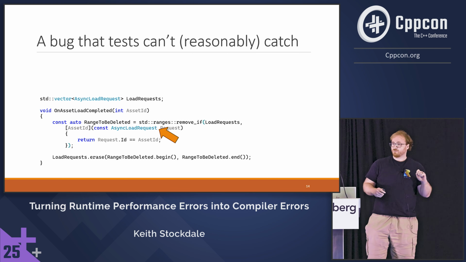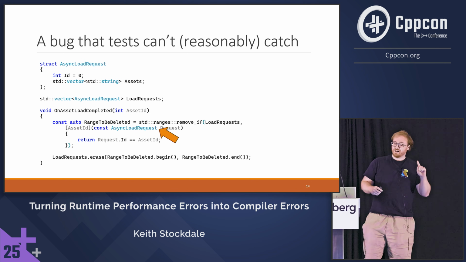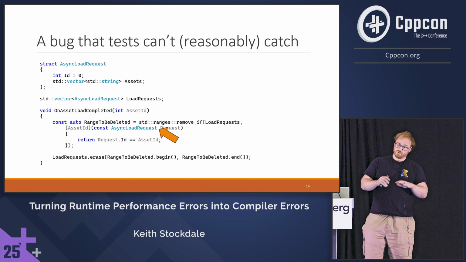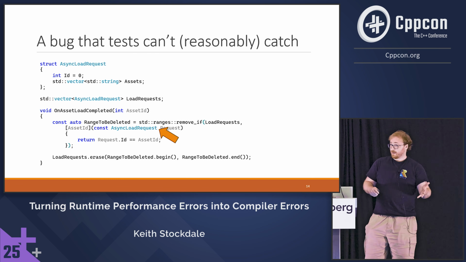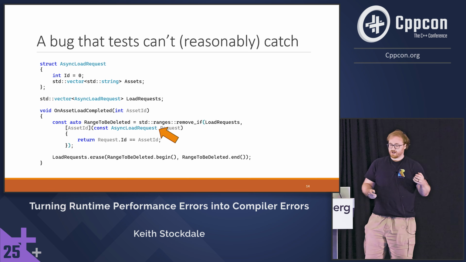That's a real problem whenever a load request is huge. It's an even bigger problem whenever an async load request looks like this, and that array inside of it is also huge. So we're doing a huge amount of allocations we don't need to do here. We're doing a huge amount of string copies, huge amount of destructions just to actually go through this array. So we were able to find this bug pretty quickly. It took about 3 hours to get a server hotfix out, but I wasn't satisfied by just leaving it like that. So I decided to just eradicate this bug.